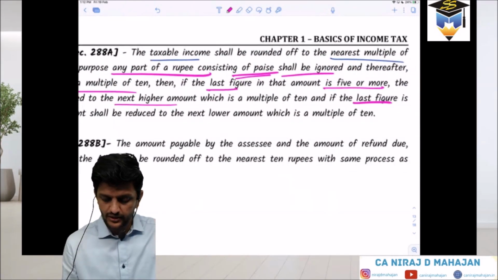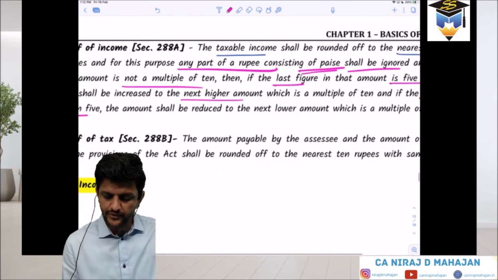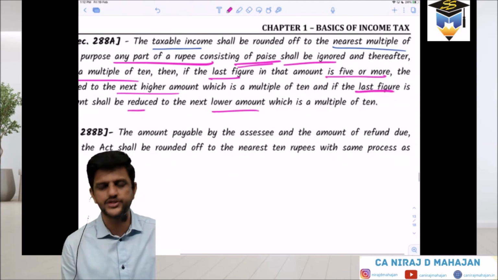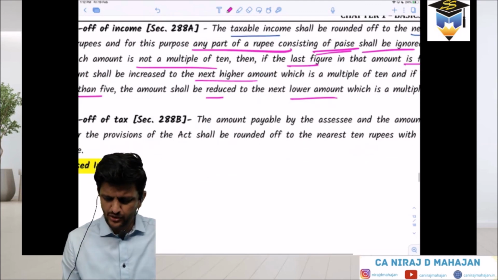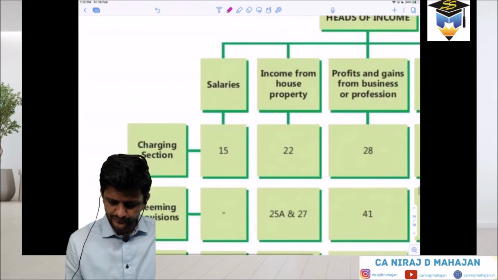If the last figure is less than 5, up to 4, the amount is reduced to the next lower multiple of 10. The same concept applies for 288B, which we will see. Understood? So let's do that.